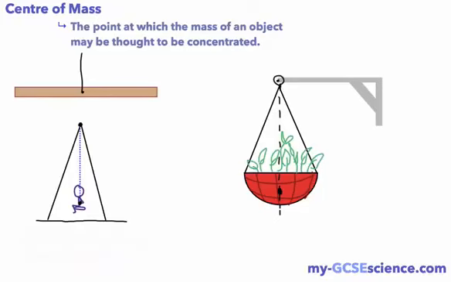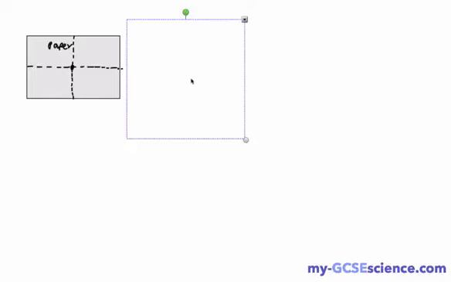The next thing we want to work out is how we find the center of mass for a flat object such as a piece of paper. So here I've got some paper, and because it's a regular shape, this has lines of symmetry. So the lines of symmetry for this piece of paper will be straight down the middle there and straight across the middle from that direction. So the center of mass would be right there, and we could actually put maybe your finger underneath it, and this would balance and stay suspended if you held it from that point.